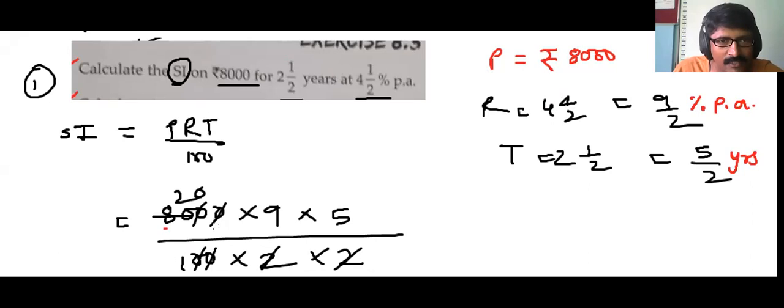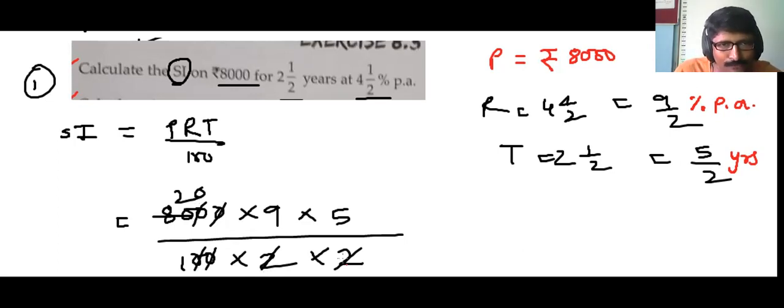Please pay attention on the screen so that you'll understand this. So principal is 8,000, rate is 9 upon 2, and the time is 5 upon 2, and into 100. See, did you notice guys, this 2 I have not written somewhere in the numerator here and there. You understood? I just pulled that in the denominator. That's absolutely fine. These are fraction skills. I hope you're becoming experts in all these skills, isn't it?